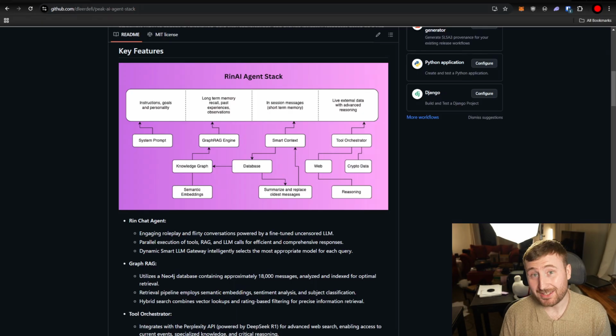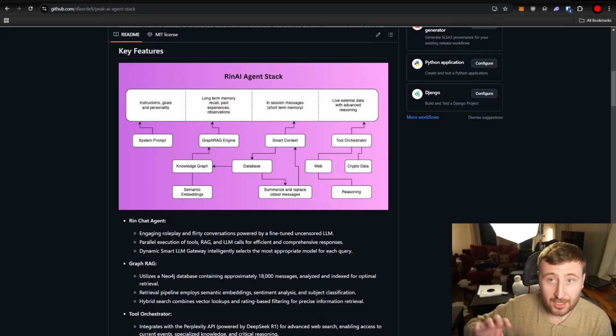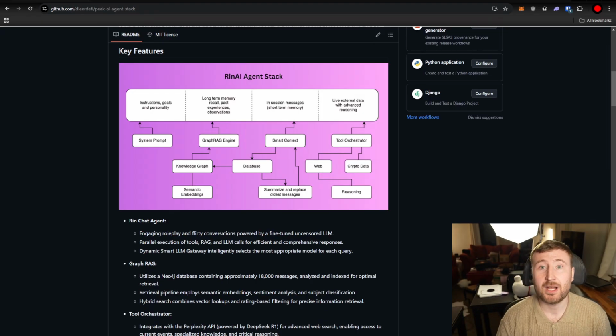We've learned that the uncensored, fine-tuned model that we use isn't so good at taking tool outputs and adding them into the final enriched prompt, but the frontier models have no problem doing that. And finally, we use parallel execution of all of these components.